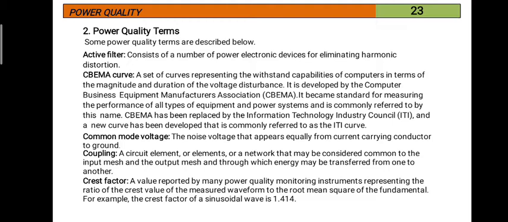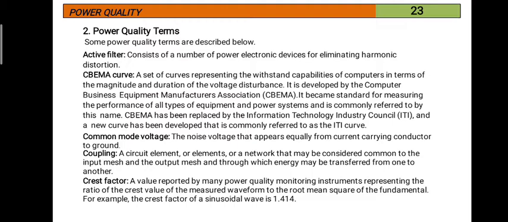These harmonics can be eliminated with the help of filters. So, a number of power electronic devices which are added together to eliminate harmonic distortion is called an active filter. It consists of RLC parameters along with power electronic devices.